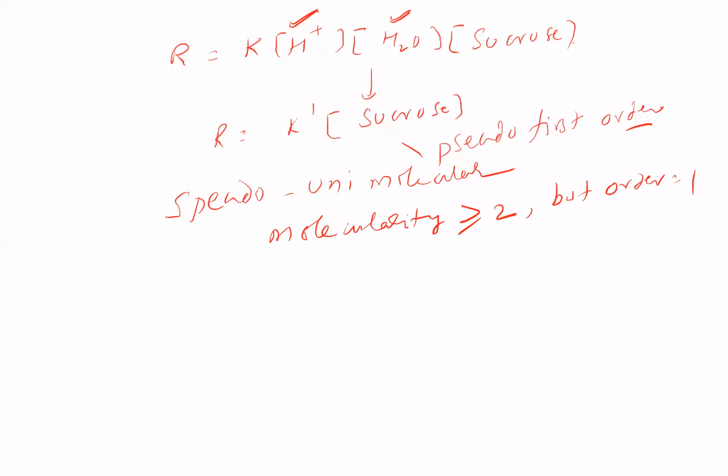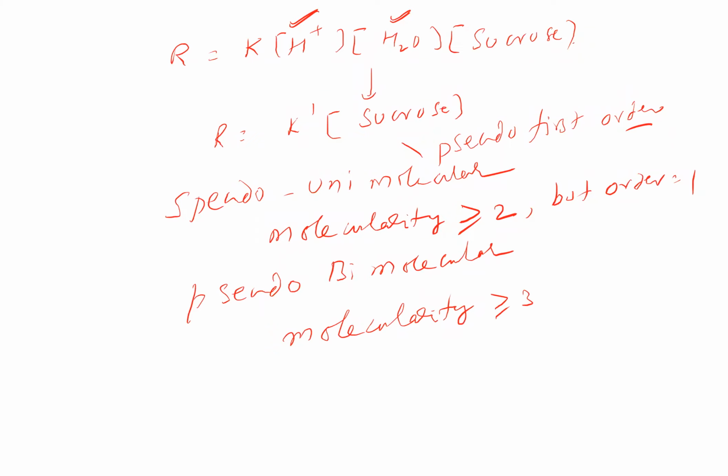Similarly, we have one more term, but it is frequently not used: pseudo bimolecular. Here molecularity is greater than or equal to 3, but if the order is 2, that is called a pseudo bimolecular reaction.